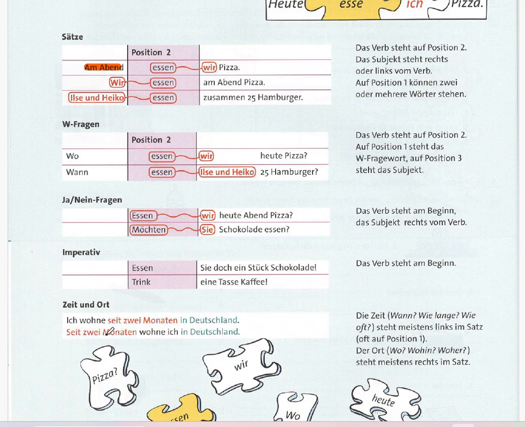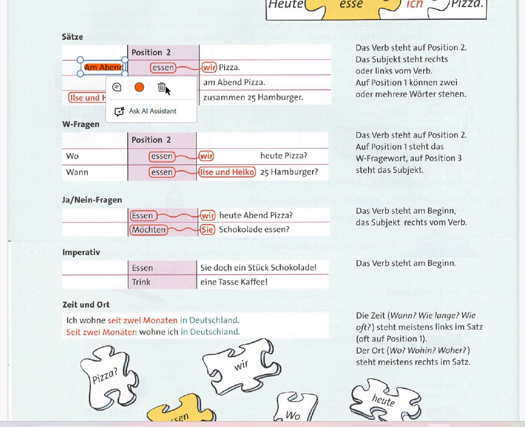When there is a place, where, where to, where from, it usually comes later in the sentence, like "in Deutschland". "Die Zeit, wann, wie lange, wie oft, steht meistens links im Satz, oft auf Position 1. Der Ort, wo, wohin, woher, steht meistens rechts im Satz."